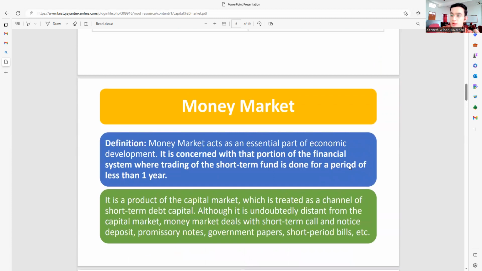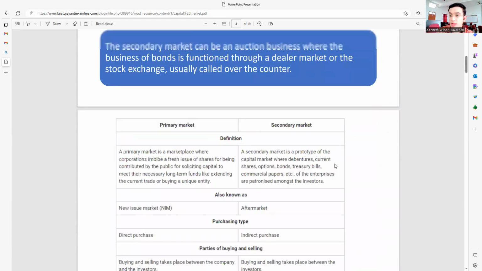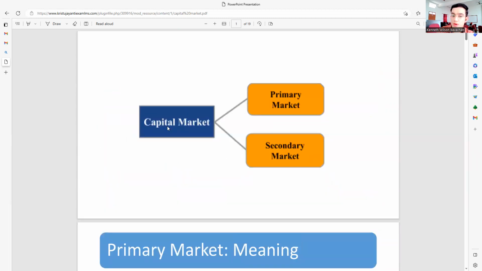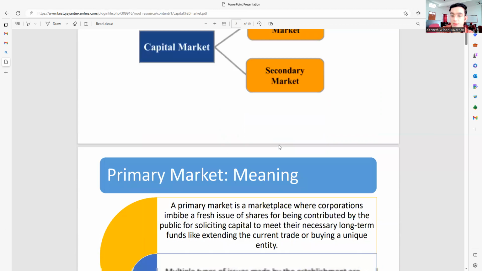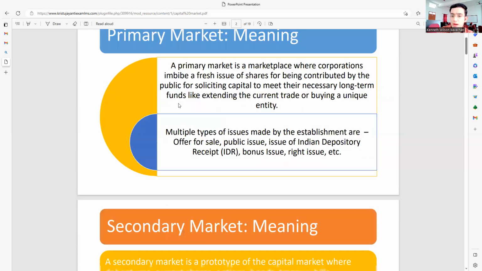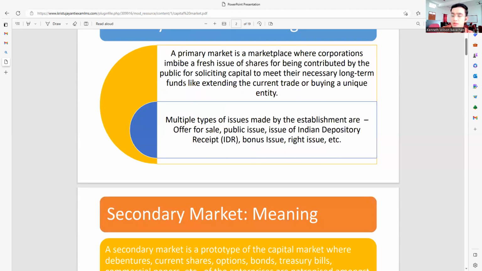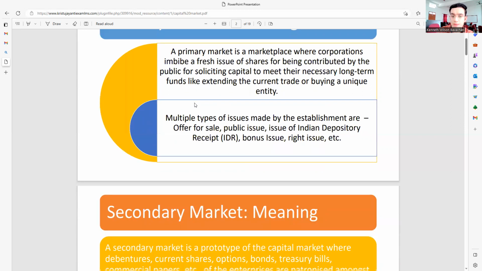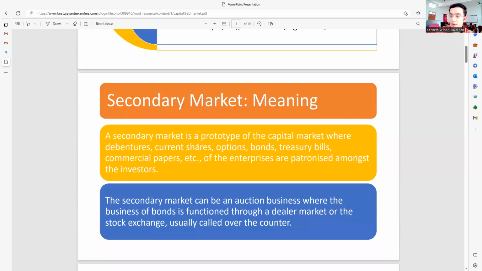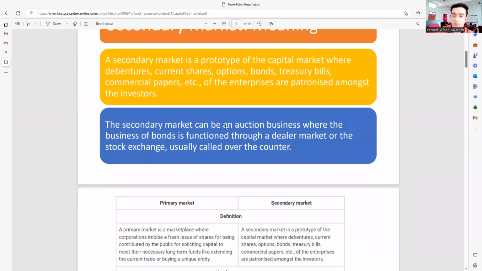So we are done with today's class. What are the things we learned? Just to have a quick summary, we learned what the capital market is. Under the capital market, there are two bifurcations: the primary market and the secondary market. Under primary market, the simplest way to understand it is issuing for the first time. In the secondary market, it's already been done. Now we're using the brokers and focusing on investors to come and invest in the organizations for our own benefit.